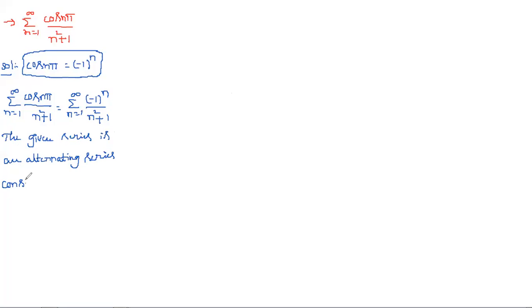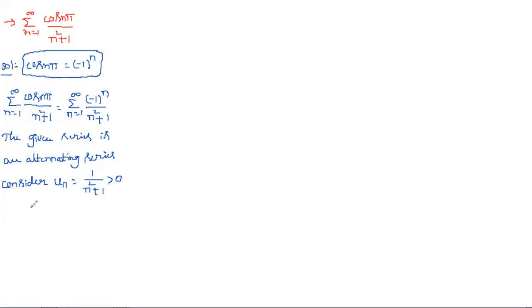From the given series, we take un equal to 1 by n square plus 1. Obviously, this is a positive series. Don't forget it: un is positive, and only the terms consist of alternating sign. So un is greater than 0.